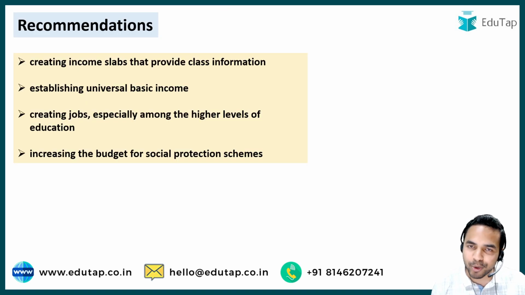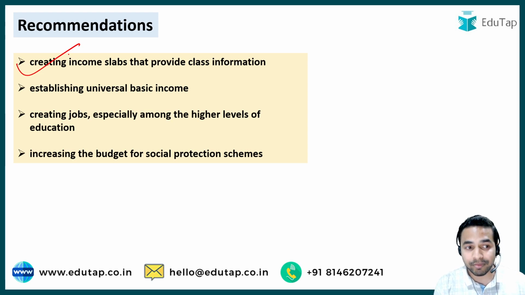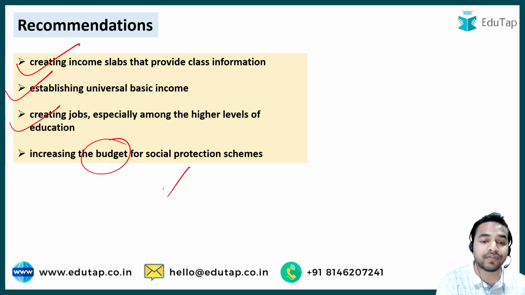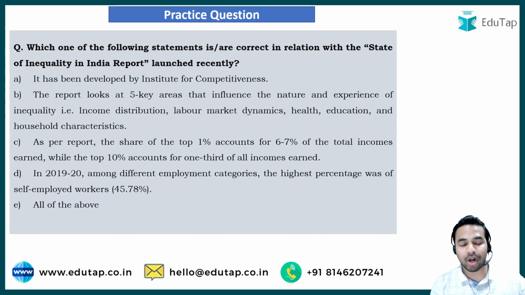Apart from that, this report also gives us some recommendations in order to improve the findings from these particular areas and to reduce the inequities across the sectors for which we have discussed the key findings. Now when we talk about the recommendations, this report basically recommends creating income slabs that provide class information, establishing universal basic income, creating jobs especially among the higher levels of education, and increasing the budget for social protection schemes. So these are the recommendations from this particular report. So that was all from today's session.